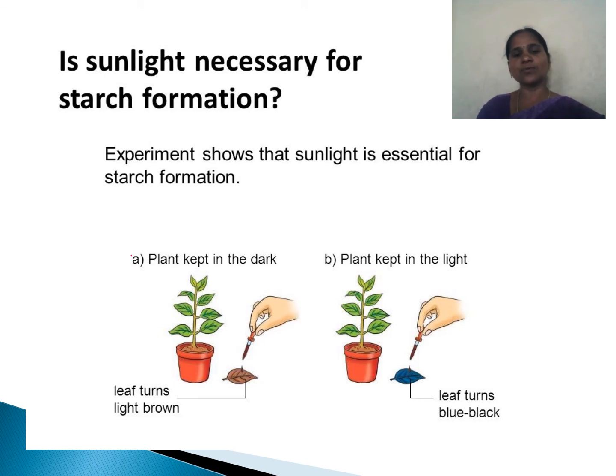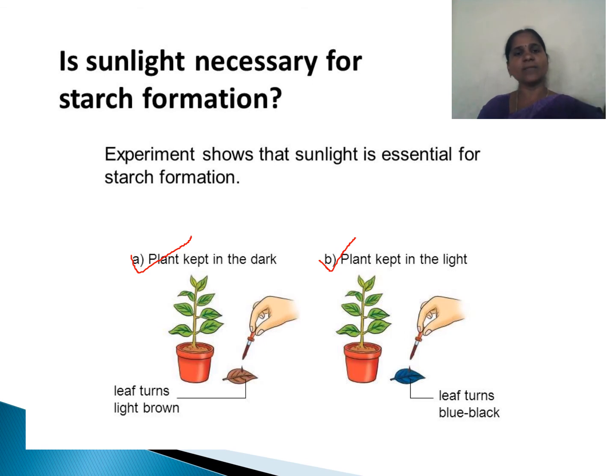In the first process, where they tested immediately, the leaf changed into a light brownish color. In the second, they kept it outside a few hours, then plucked that leaf and tested it.